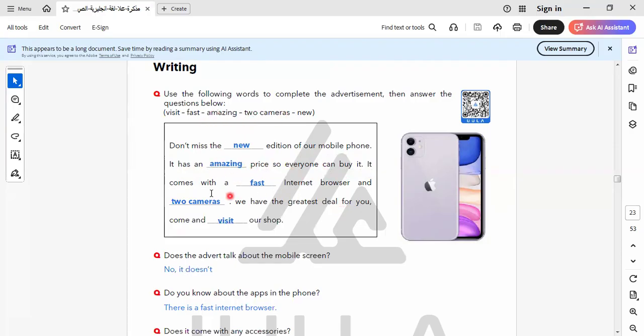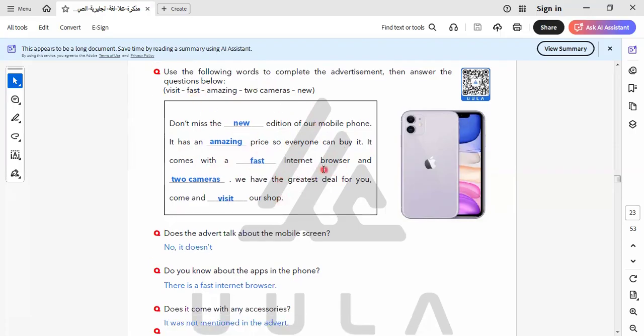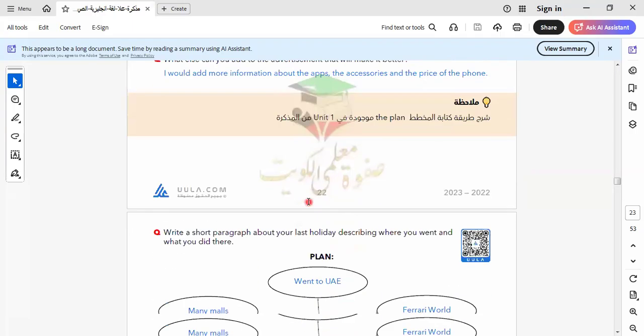Amazing. It will be here amazing. It comes with a special internet browser. Fast. It will be here fast. And has two cameras. We have the greatest deal for you. Come and visit our shop. So here we make what? Make an offer.